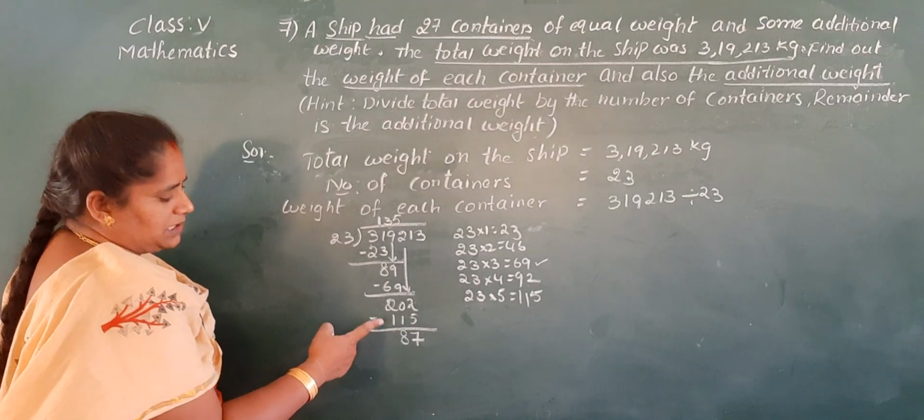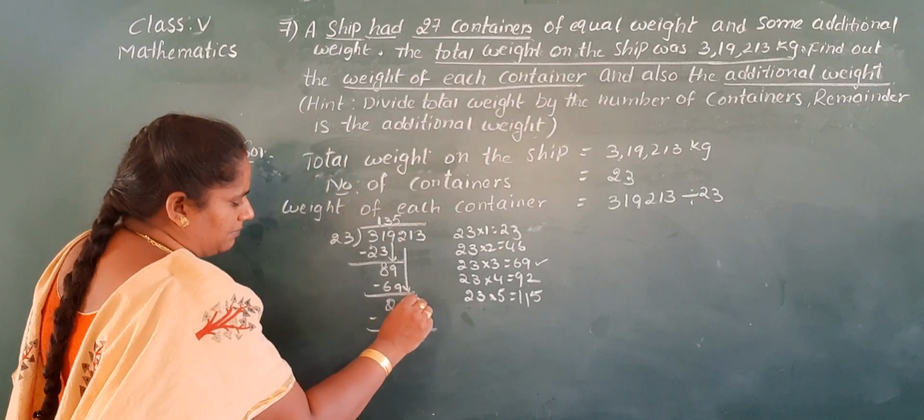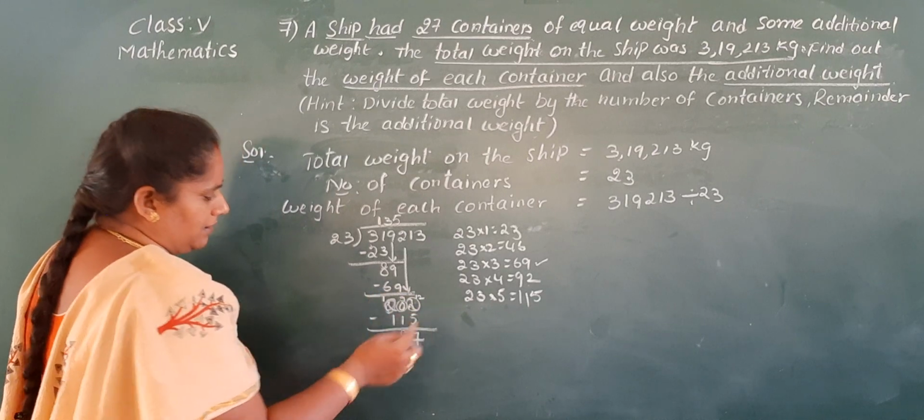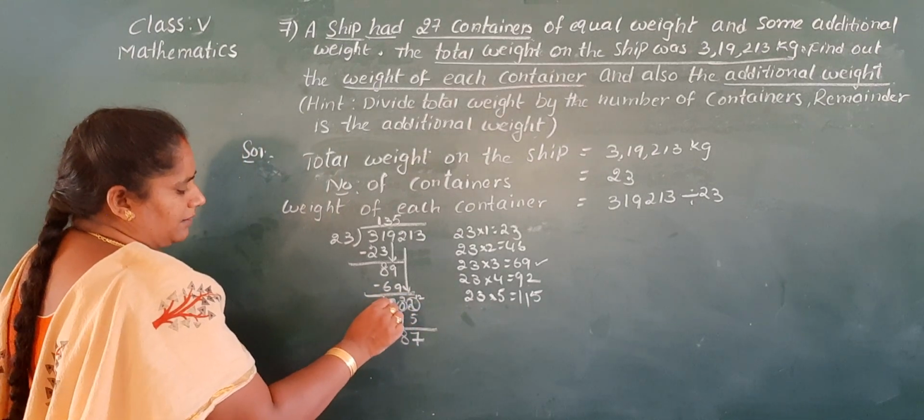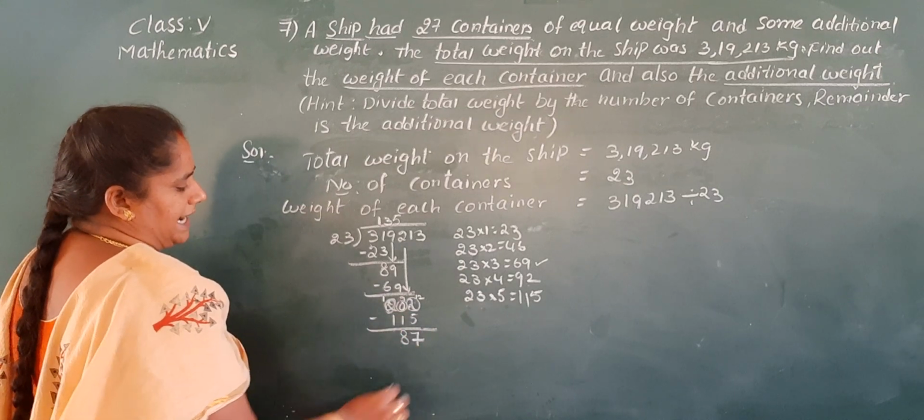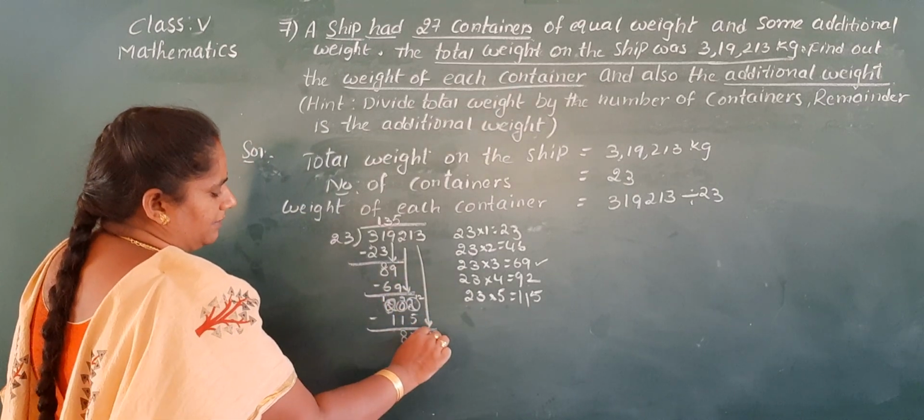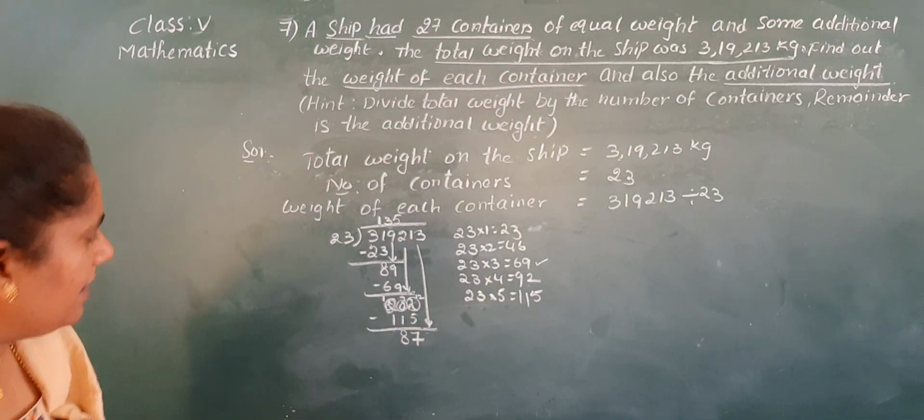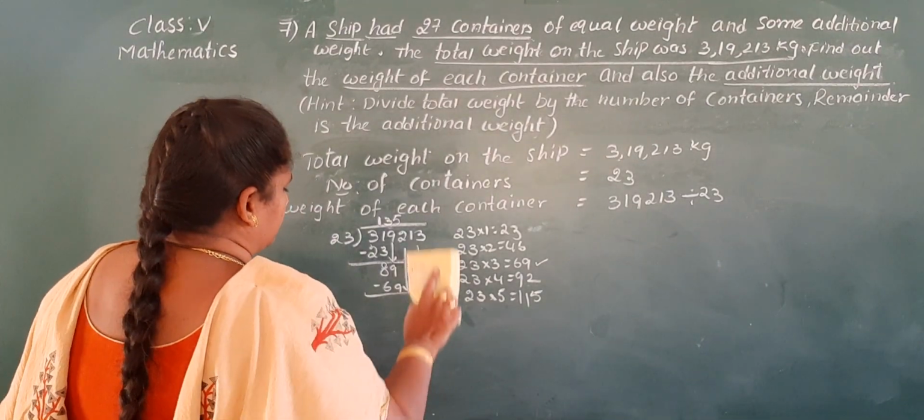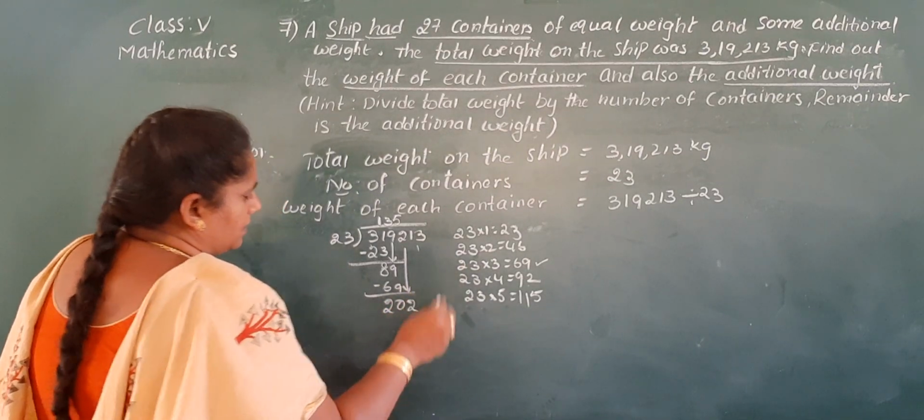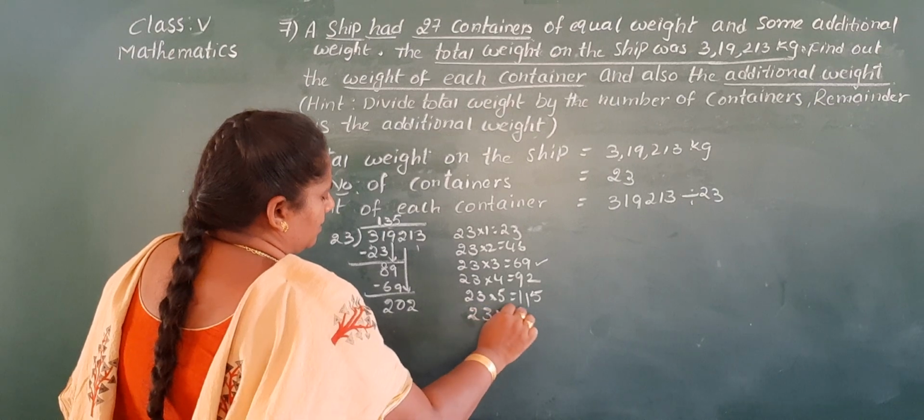See children, here you must be very careful. I will change the numbers here. 12, 9, 1. Then 12 minus 5 is 7. 9 minus 1 is 8. Now take down 1. Sorry, wait, children. So it's a 202. So let us continue this.